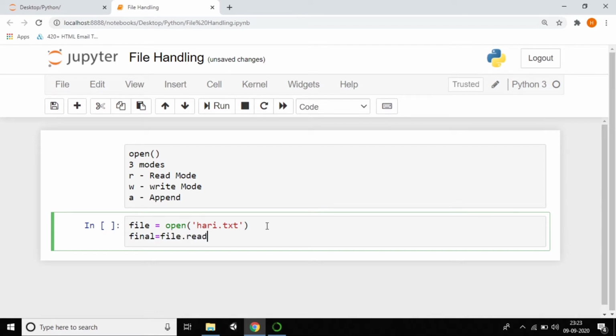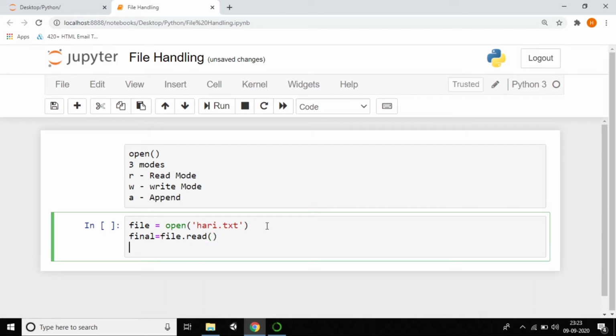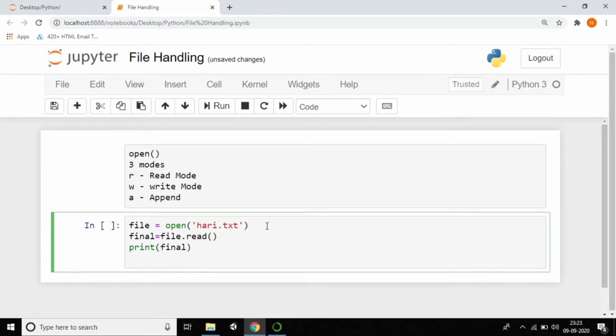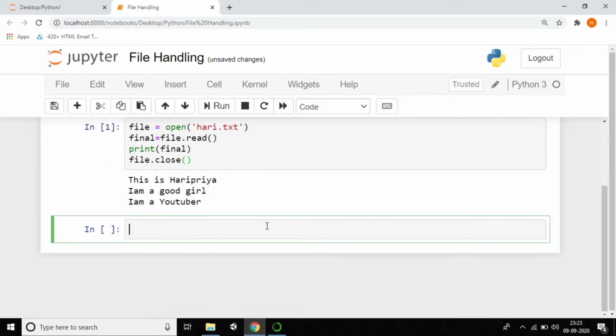So I already said there are three steps: open the file, read the file, and finally close the file. So we've done two steps. Yes, we are reading. So just close that file. What you have opened, just close that file, that's it. Just close it using the file dot close method. Now just execute and see how it works.